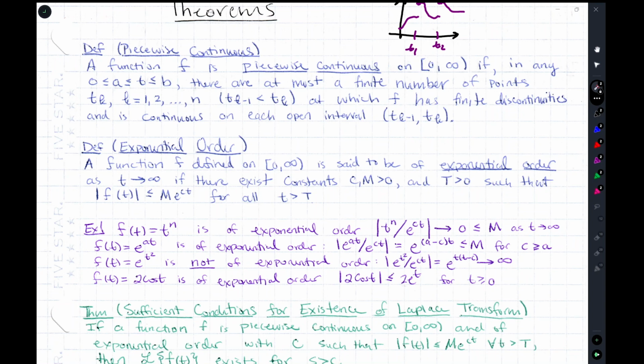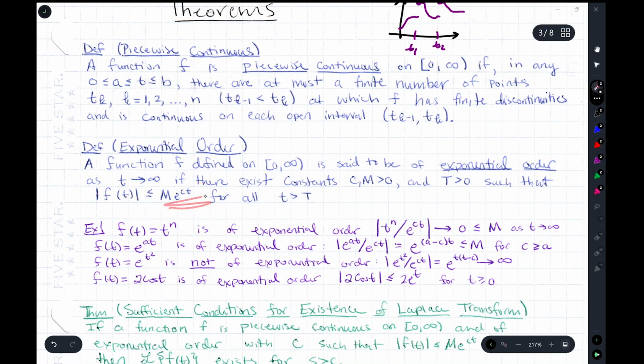So let's look at some examples. t to the power n is of exponential order. You could see that by taking the limit of the ratio of t^n over e to the power ct, and this will always go to 0 as t goes to infinity. And we take that ratio because we want to see if we could have this less than m e to the ct.